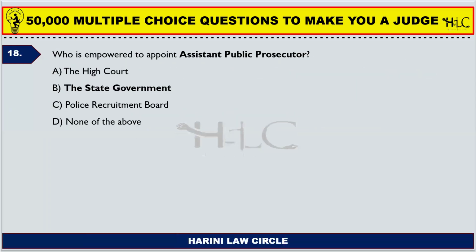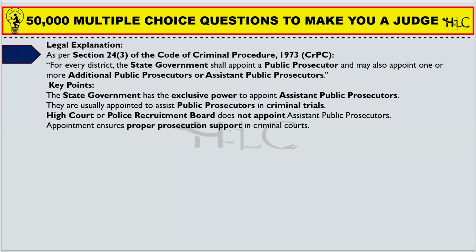Next one. Who is empowered to be appointed as the assistant public prosecutor? The High Court, the state government, police recruitment board, none of them. So the answer is the state government. As per section 24, subsection 3 of the Code of Criminal Procedure, for every district, the state government shall appoint a public prosecutor and may also appoint one or more additional public prosecutors or assistant public prosecutors. So the state government shall in the sense it should, and may in the sense it may or may not.